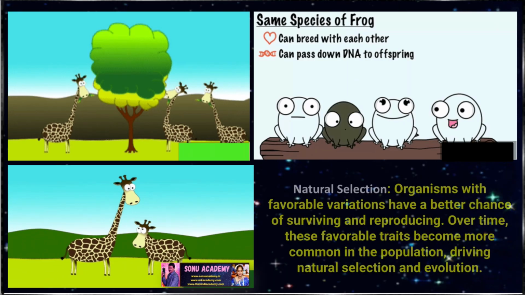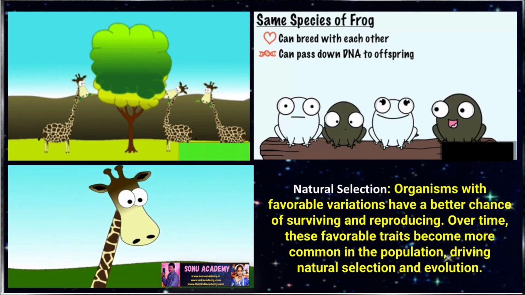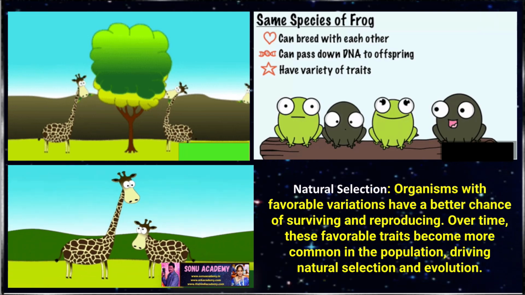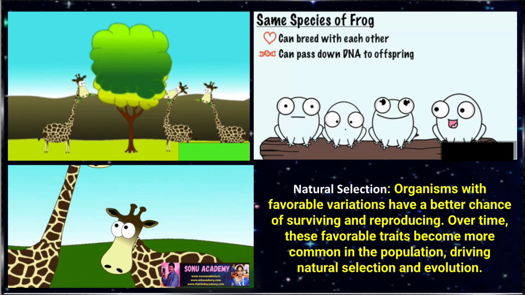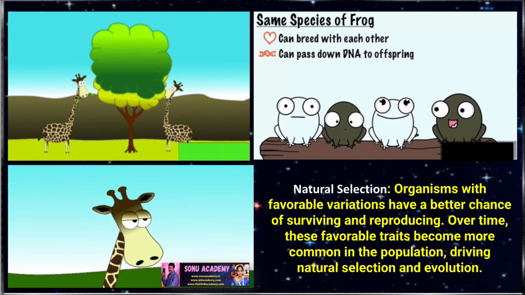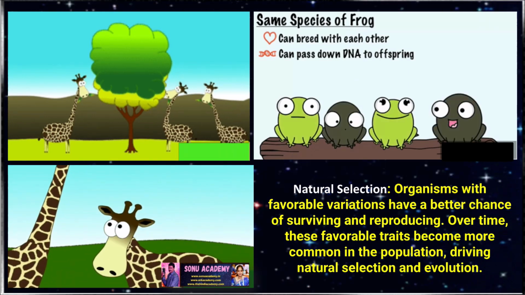Next one is natural selection. Organisms with favorable variations have a better chance of surviving and reproducing. Over time, these favorable traits become more common in the population, driving natural selection and evolution.